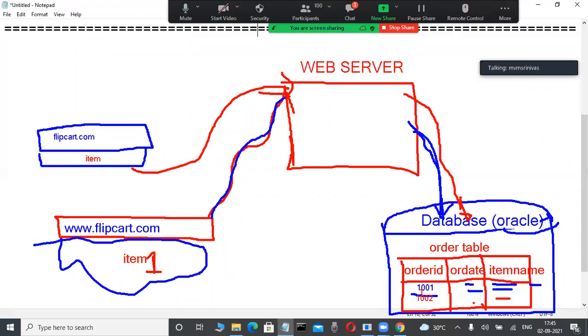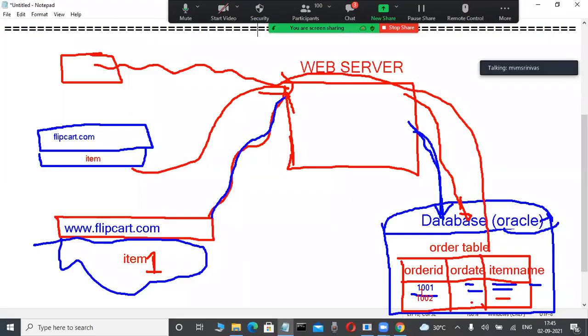Here the same item name only. Again, another customer worldwide is also purchasing the same item. Again that web browser connects to the web server, which connects to the database server. Here also another order number is automatically generated. That's why whenever you purchase items, on the backside of the parcel an order number is there. Two orders are not the same. Observe here, the order number is unique.